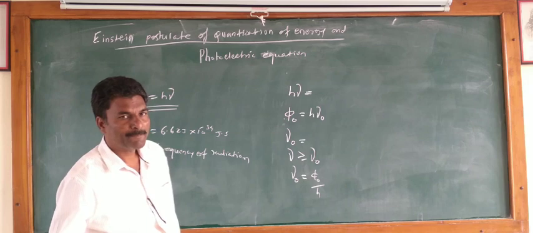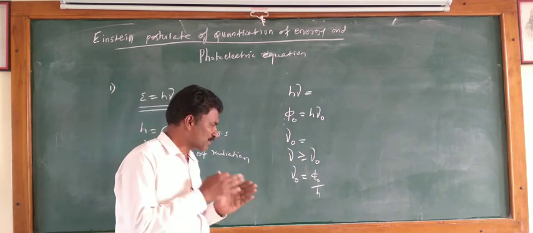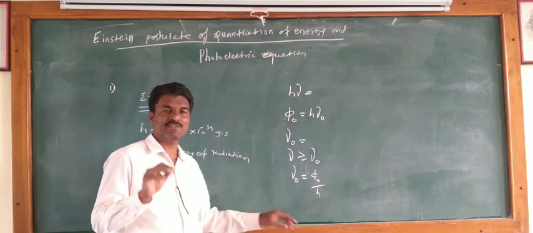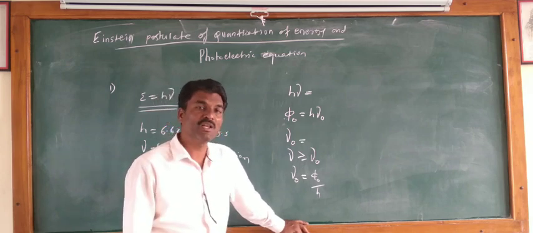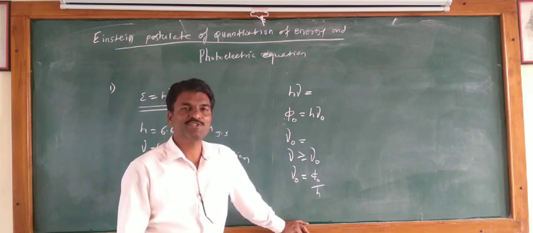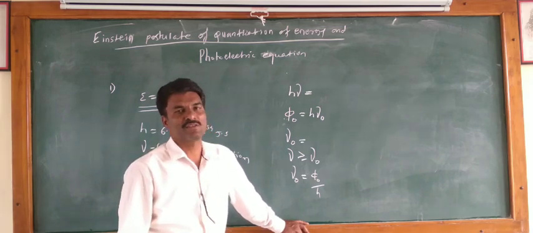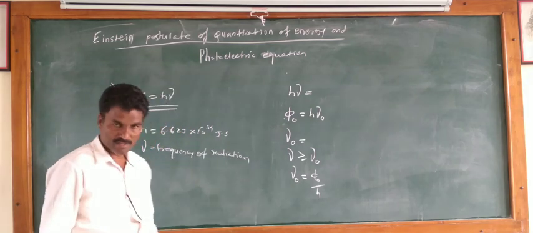From this we conclude that whatever may be the intensity of incident radiation, electrons are emitted only when the frequency of incident radiation is greater than or equal to the threshold frequency.